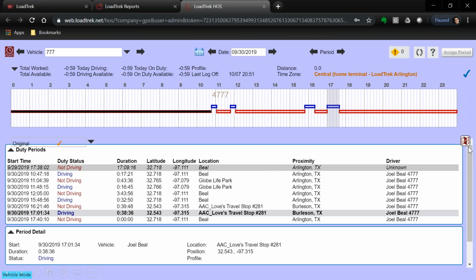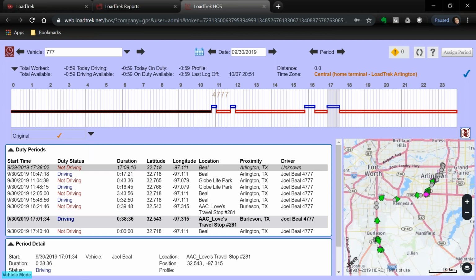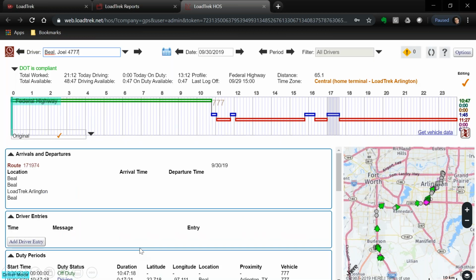And if I want to double check myself on the map, as with any log screen, unfold the map by clicking on the map icon. There's my route of travel. Looks perfect. Let's switch it back to driver mode by clicking down here.